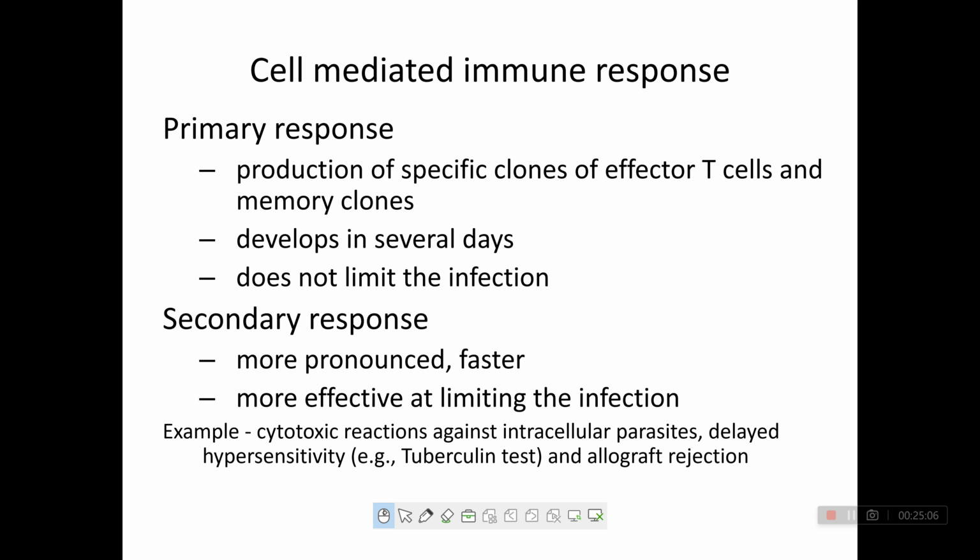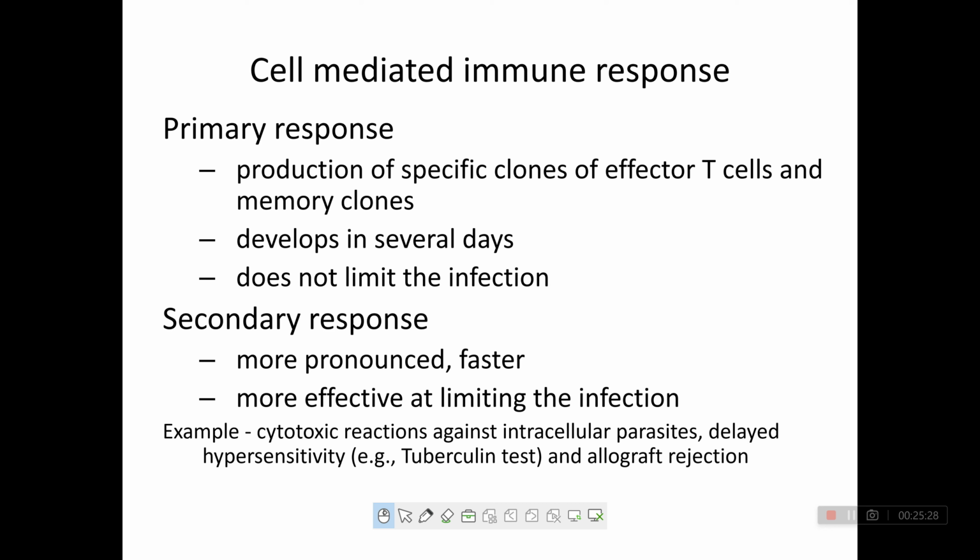But when memory cells have developed in the body, in the second response they are more effective, and they recognize that same infection very quickly.